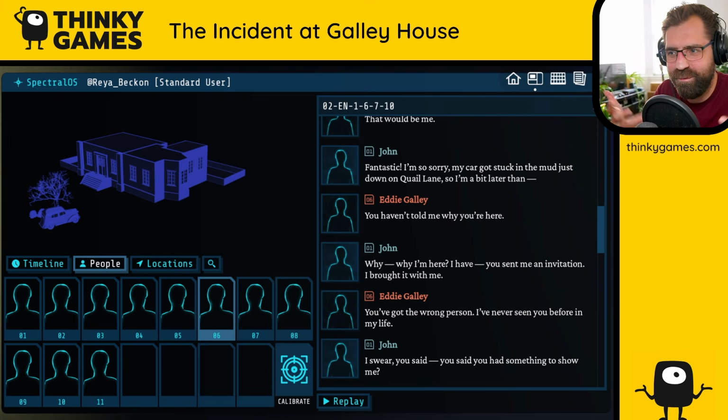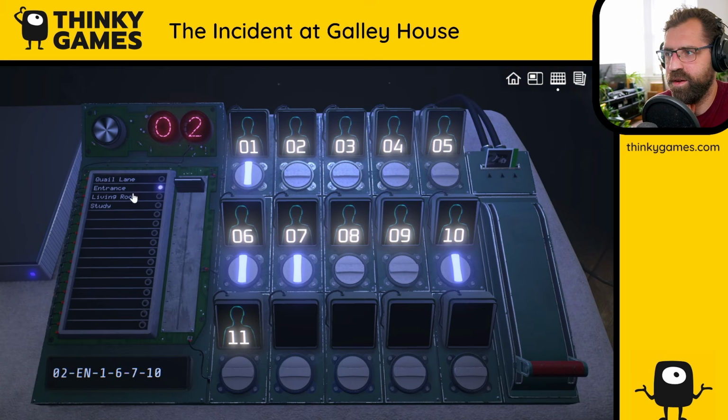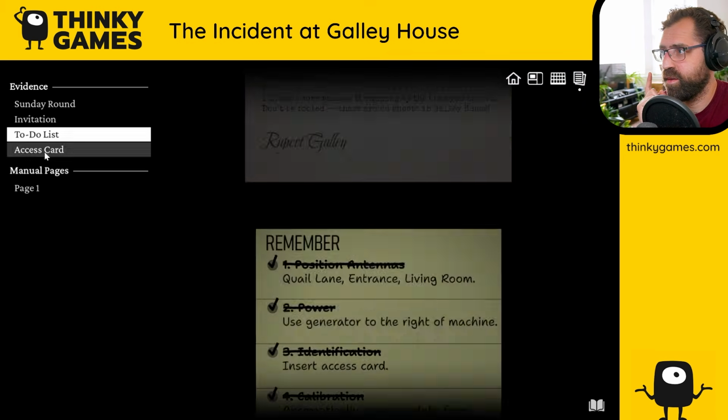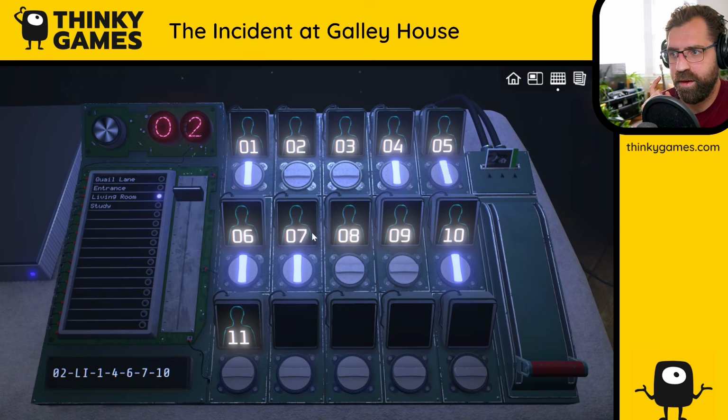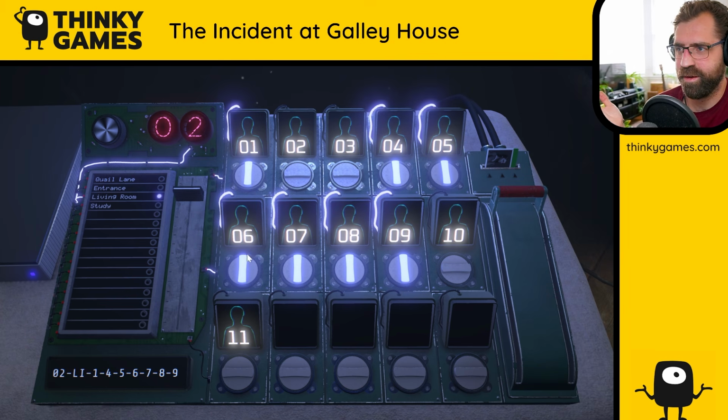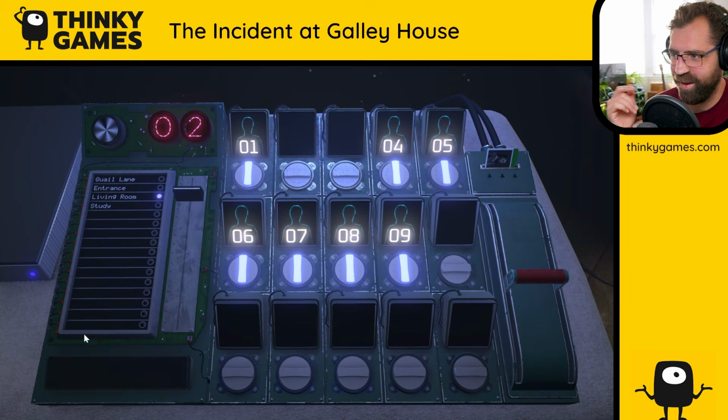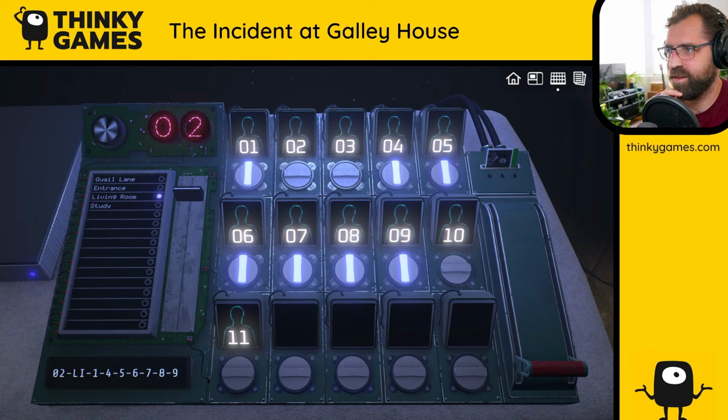I wonder how the game reveals more stuff. I guess it's probably the same as Red Pearls of Borneo, which maybe we'll get to see. But we do have a third, so it'll be living room with... We have a third starting one, page 1. 1, 4, 5, 6, 7, 8, 9. No 10. In the living room. Oh, no, I need to change this. What happens if we get it wrong? Okay. 3 red exclamation marks. Okay. So, time 3.